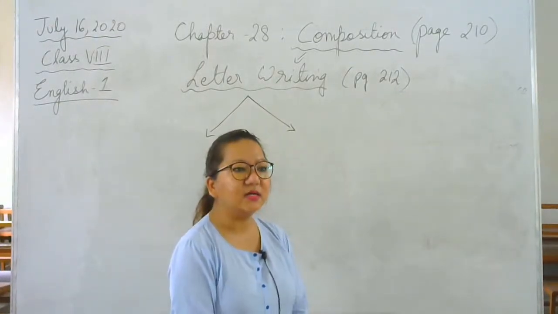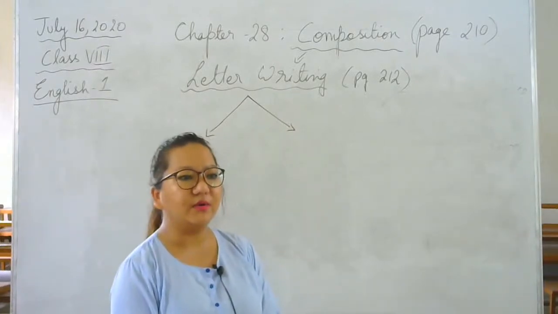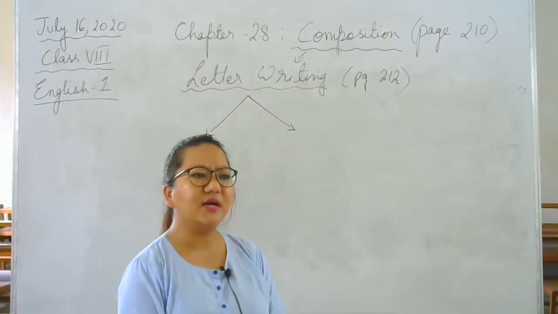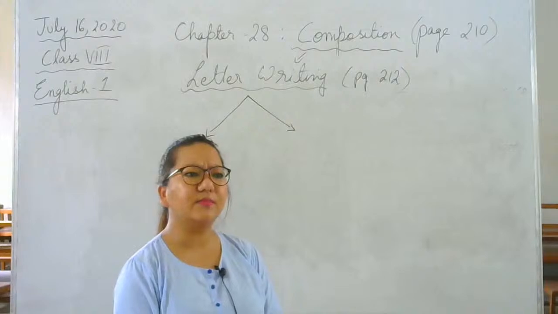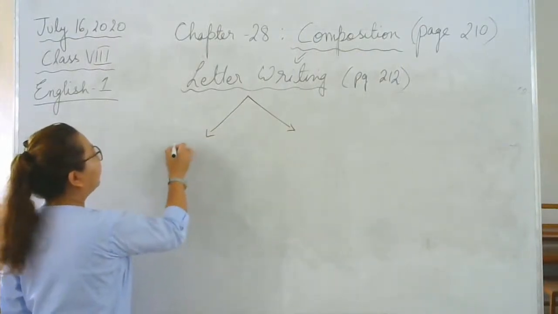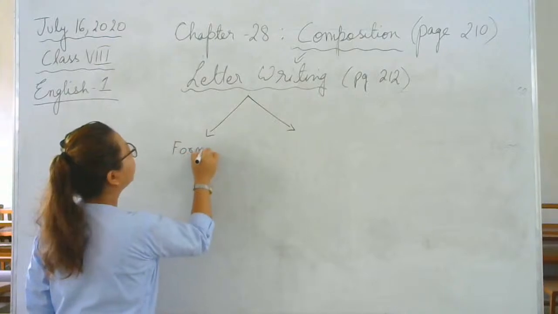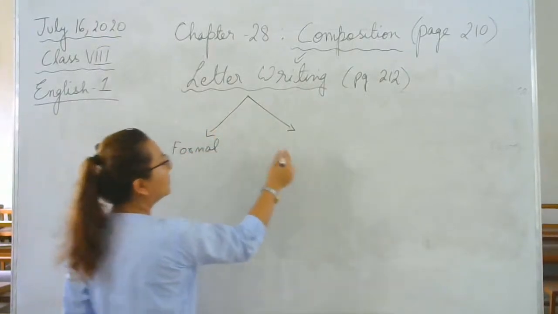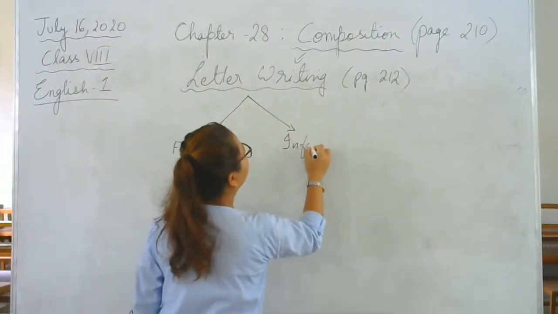Very good, Elisa. Formal and informal. Very good. First we will do formal. Write this down too. And here we have informal.